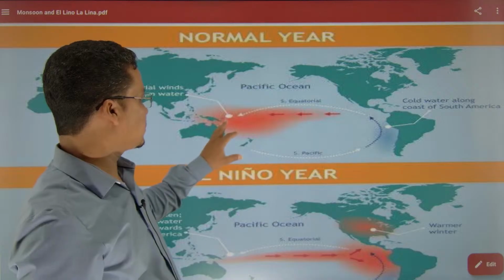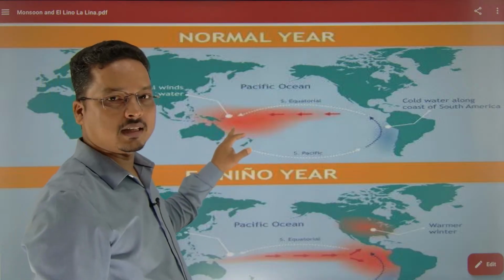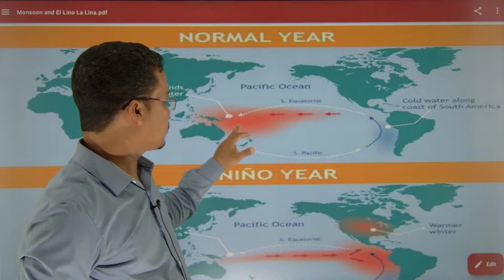In the normal condition, here is the warm water on the what? That is the West Pacific Ocean. The West Pacific Ocean is warm water.